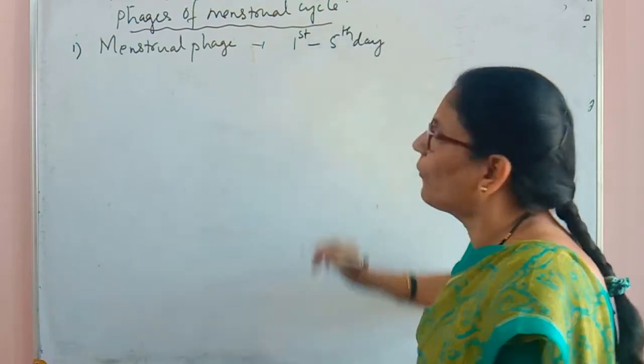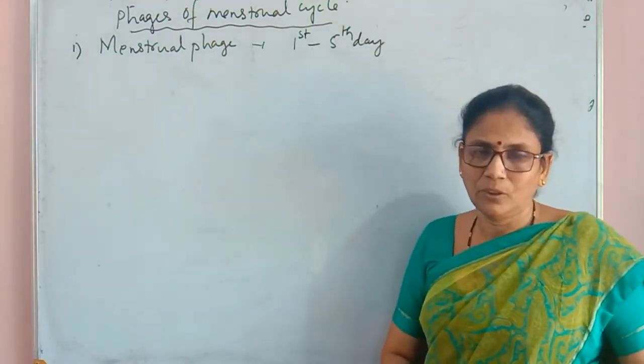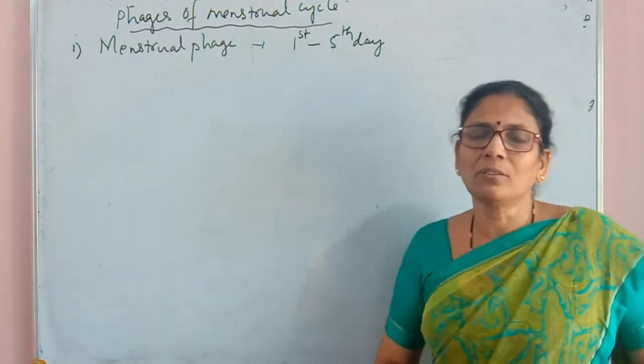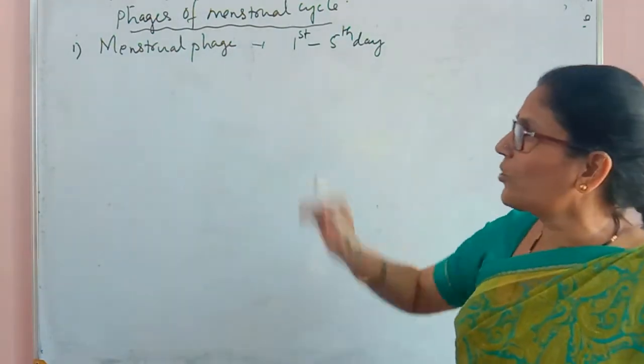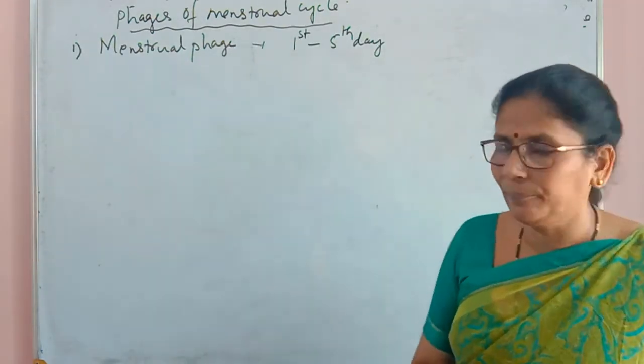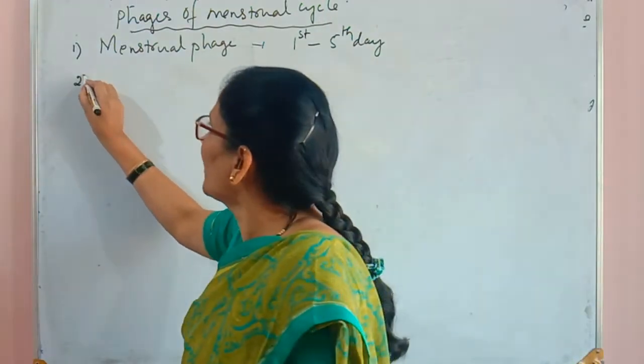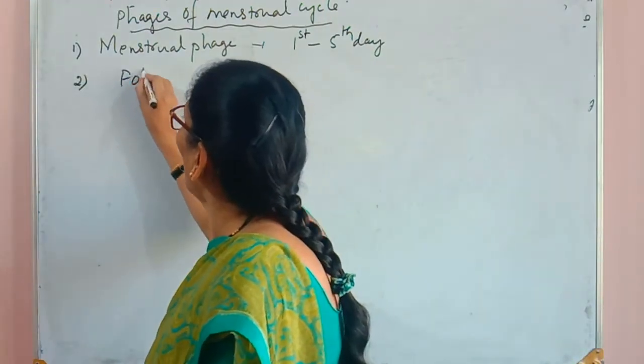What are the events or changes that take place during menstrual phase? We will discuss later.